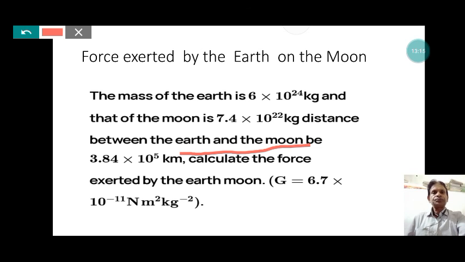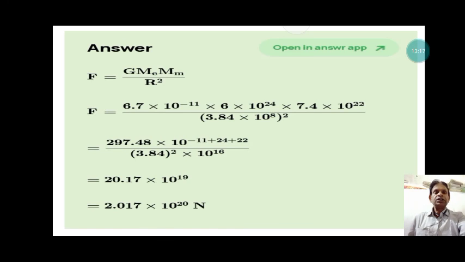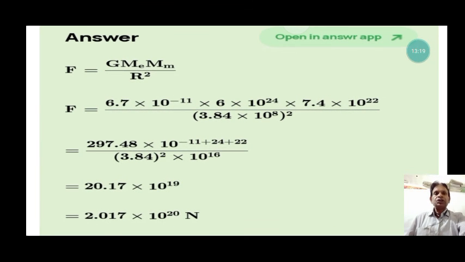By the universal law of gravitation, F is equal to G Me m by r square, where Me is the mass of the earth, m is the mass of the moon, and r is the distance between them. Putting in the values, we get 2.017 into 10 to the power 20 Newton of force exerted between the moon and the earth. This is the gravitational force that we studied.